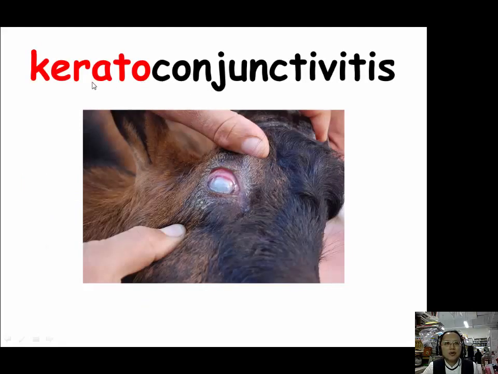Our example for kerato is keratoconjunctivitis. Keratoconjunctivitis is an inflammation of the cornea and the conjunctiva. Like in this picture, this sheep is getting keratoconjunctivitis.